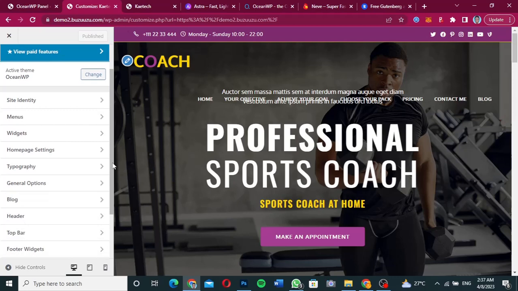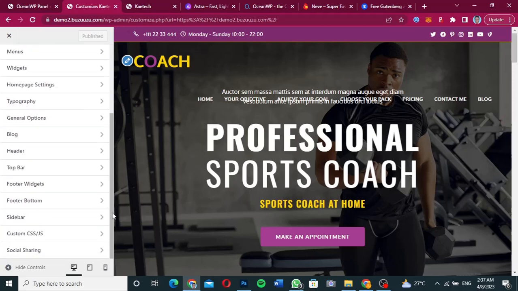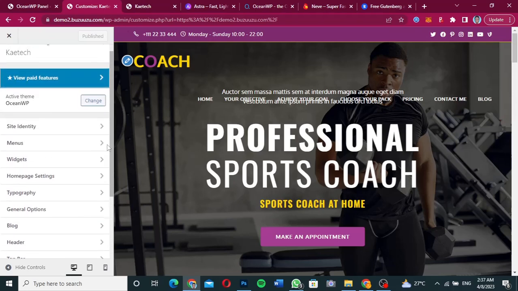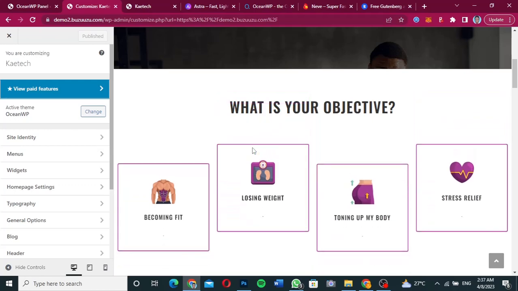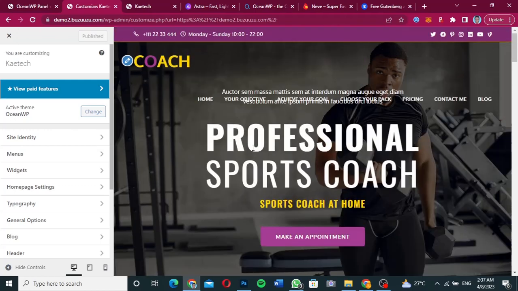Now I love this theme because it gives you all the accessibility to do everything that you want to do about the theme. Now most of these themes that I'm showing you, like I told you from the beginning, it is because of their header and footer. If you're able to build your own header and footer, it is quite okay for you to design a WordPress website that you love.